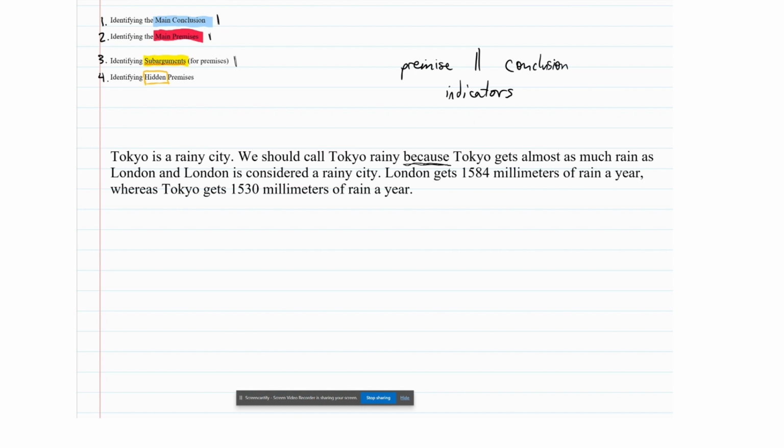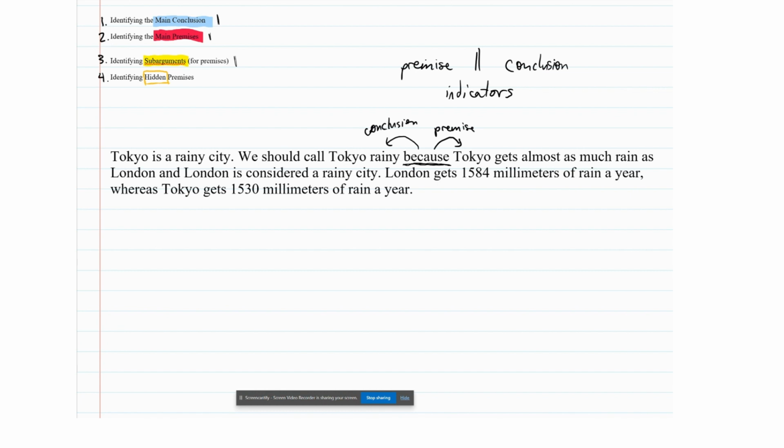It's because. Because is a premise indicator. And because is a special sort of premise indicator. It's the kind of premise indicator where the premise comes after because and the conclusion comes before. So because as a premise indicator tells us something about the premise and something about the conclusion. Now let's first take a look at the conclusion, because remember, that's our first step. Our first step is to identify the main conclusion. All right, so it says we should call Tokyo rainy because such and such and such.